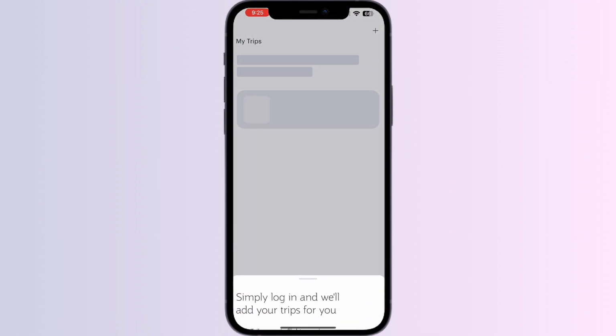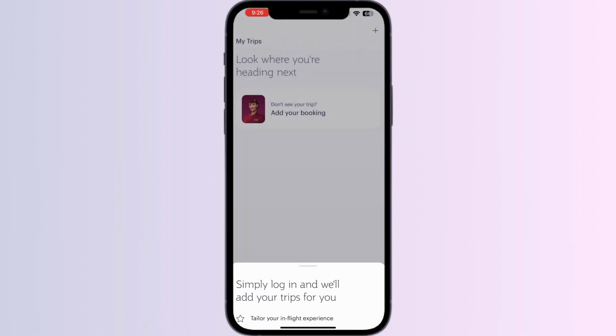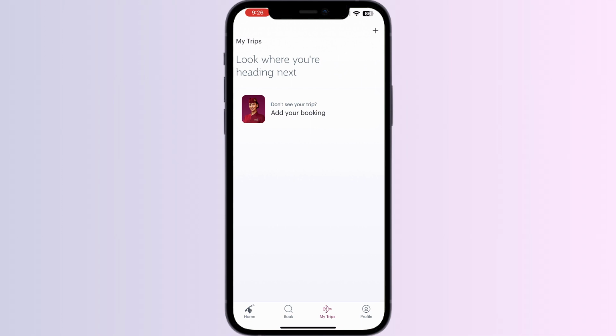Click on My Trips. You can log in to receive your details about the most recent flight ticket, or you can add it manually by clicking on the Add button on the top right corner.